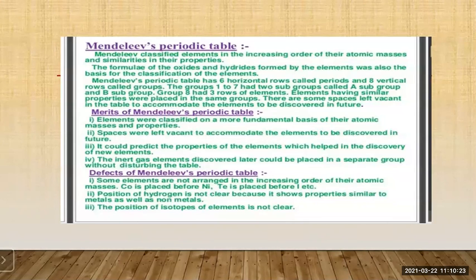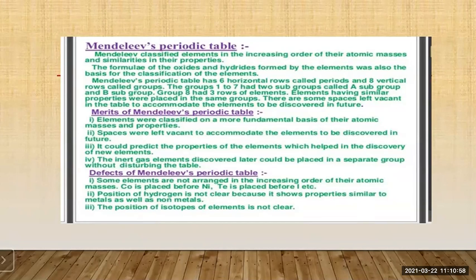Then the fourth one, the inert gas elements discovered later could be placed in a separate group without disturbing the table. So this thing also he has done very well: there is a separate place for the inert gases. The inert gases which were discovered later were also placed properly and separately in the periodic table. So these are the merits of Mendeleev's periodic table. This question can also be asked in the exam.